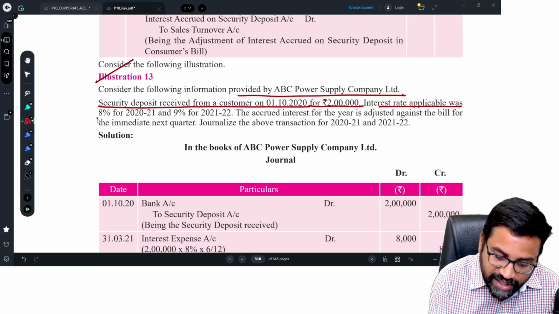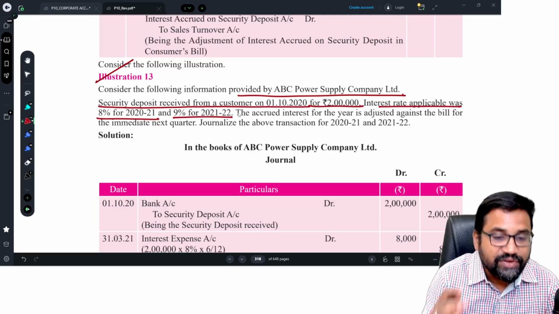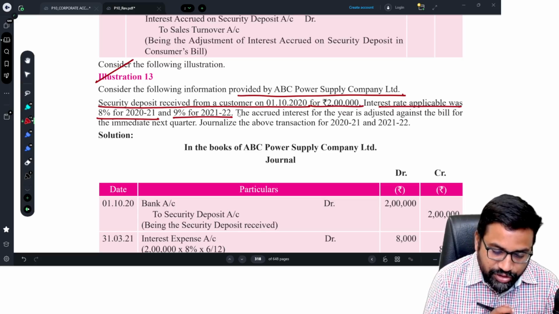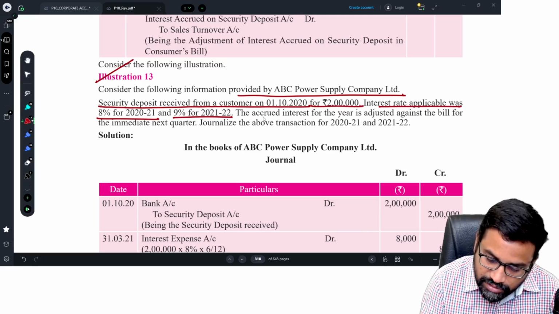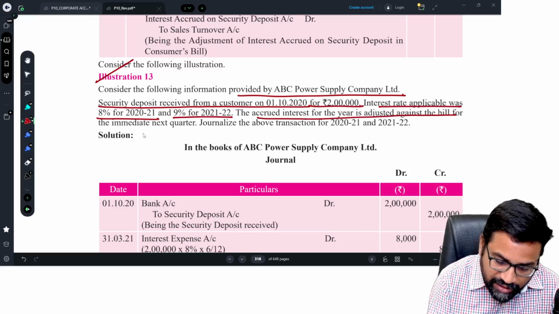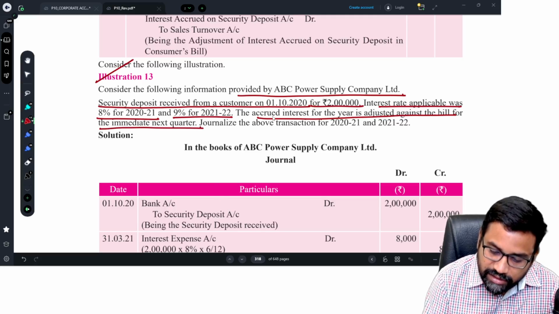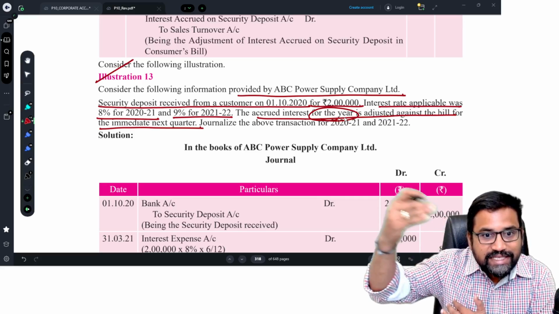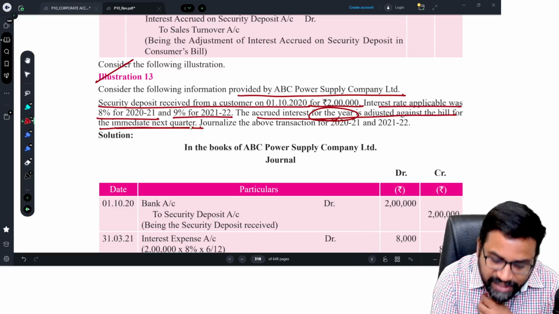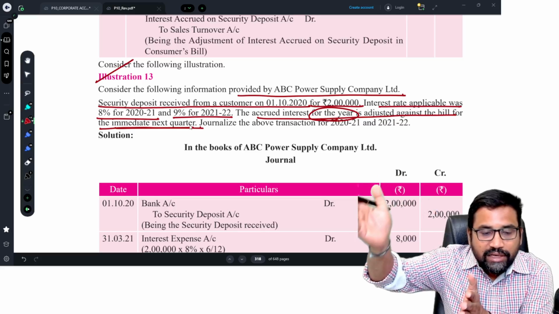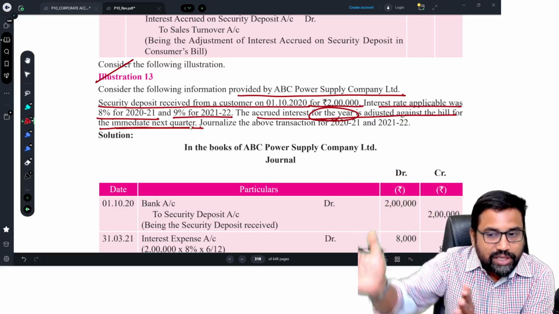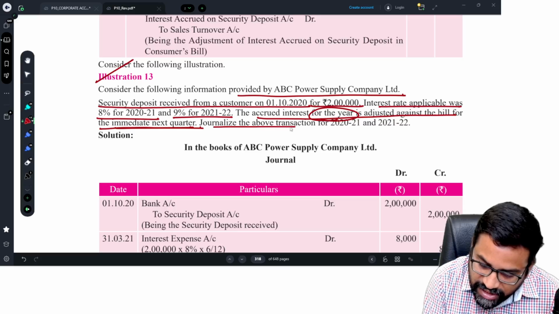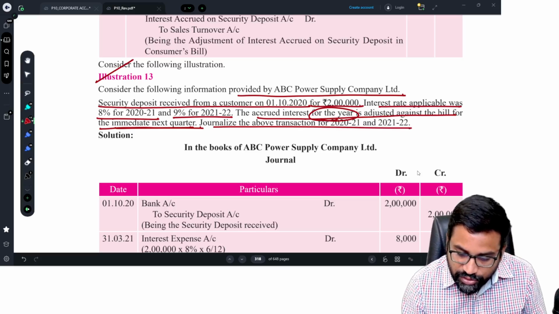Interest rate applicable was 8% for 2021, 9% for 21-22. So that is the interest rate we are paying on security deposits. The accrued interest for the year is adjusted against the bill for the immediate next quarter. See, whatever interest accrued on the security deposit for the year will be adjusted against the bill for the immediate next quarter. So once the year is completed, on completion of the first quarter, against the bill generated, this interest will be adjusted. Journalize the above transactions for 2021, 21-22.